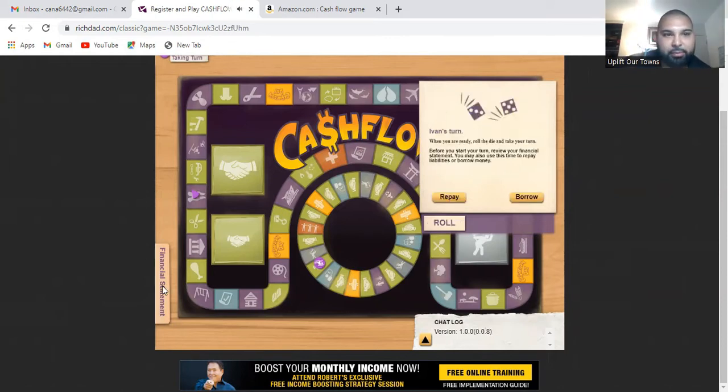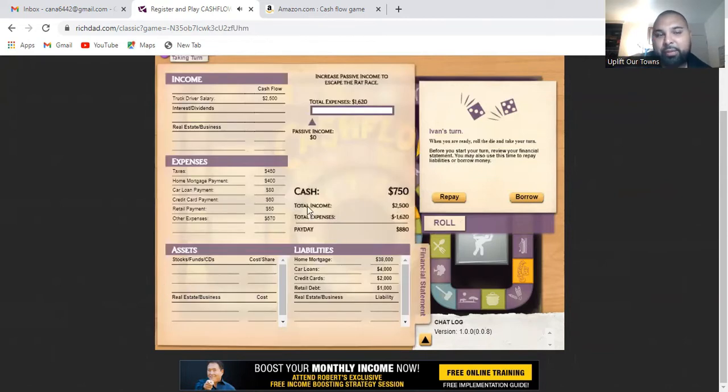As you can see here, you can have a financial statement. This is my salary. This is how many taxes I have to pay, the home mortgage payment that I have, car loans that I have. These would be my expenses, the monthly payments for everything: taxes, home mortgage, car loan, credit card payments, retail payments, and other expenses.